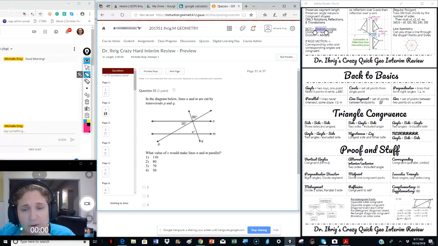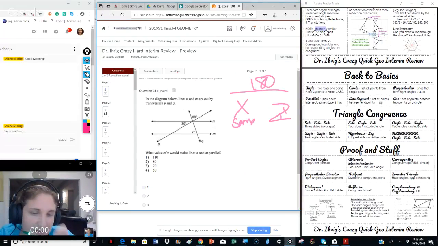The diagram below, they're cut by the transversal. What is the value of x? Remember, we look for straight lines, which are 180. We look for x's, which are same or congruent. We look for z's for these interior ones. And we look for triangles, which are 180.